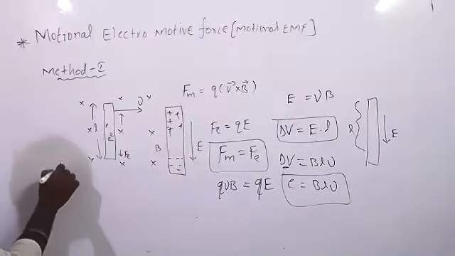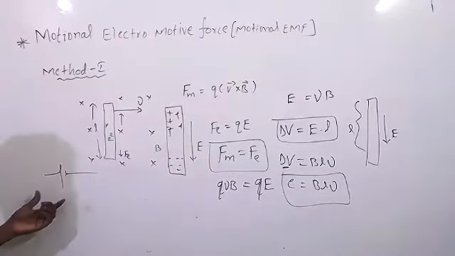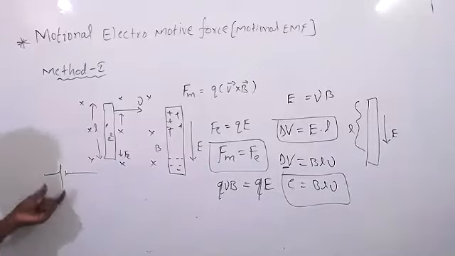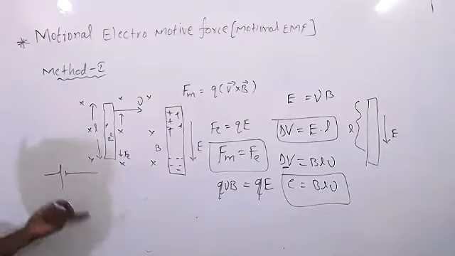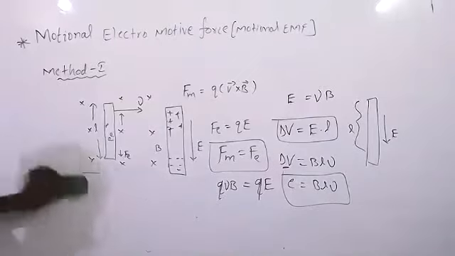Cell we will take, right? This cell is potential difference, and we can call it EMF. If you connect in the circuit, it will become potential difference. If you don't connect in the circuit, it is EMF. So same. Okay, sir.